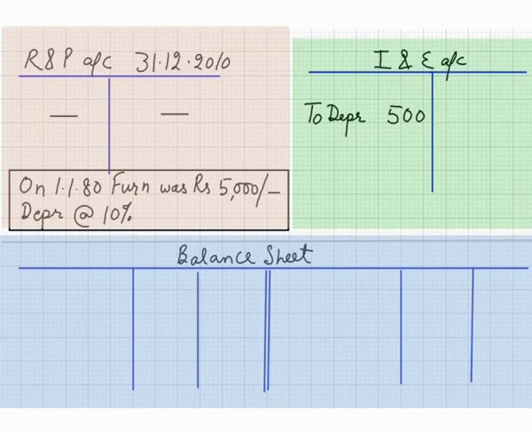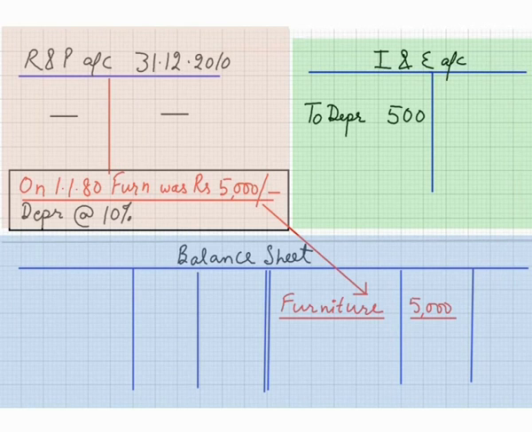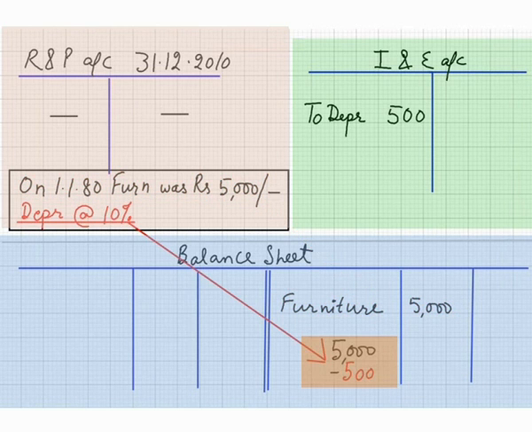In balance sheet, on the asset side, the furniture in the beginning was 5,000 rupees. It is clearly stated in the question. And at the end, it will be 5,000 minus 500, that is 4,500 rupees.